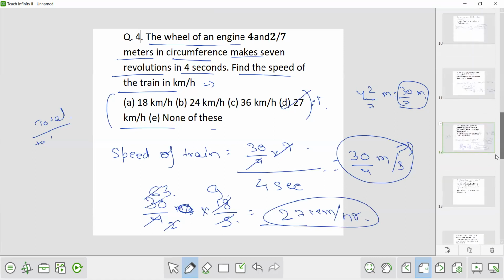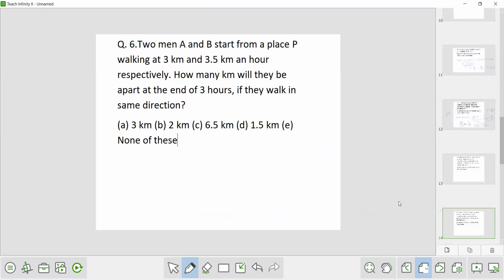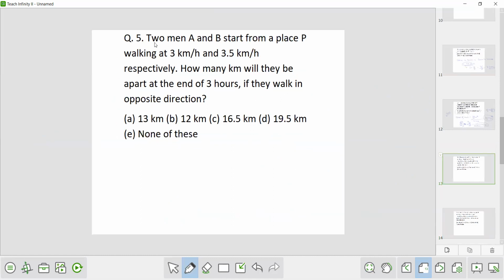Okay, now we will move to the next question. Question number 5. See, question number 5 and question number 6 both are of similar nature. There is slight difference between it. Here you will see the concept of relative speed. See, question number 5. Two men A and B start from a place P walking at 3 km per hour and 3.5 km per hour respectively. How many kilometers will they be apart at the end of 3 hours if they walk in opposite direction?